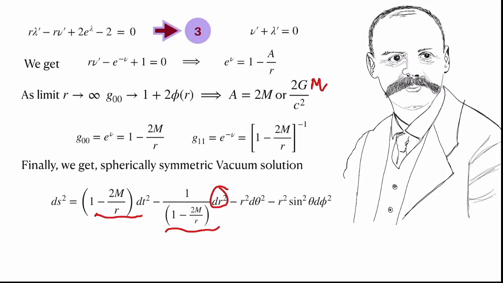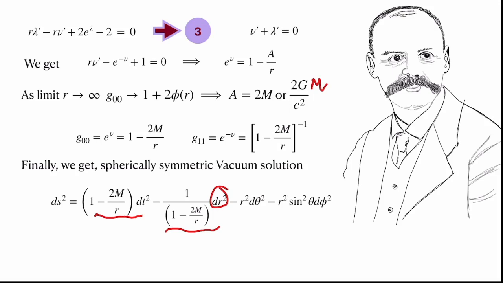So this is the first formally known non-trivial solution to Einstein's equation, and it is of astrophysical importance, because most of the time in astrophysics we assume spherical symmetry. That is why this plays a very fundamental role in understanding general theory of relativity from the astrophysical perspective and even from the theoretical point of view.